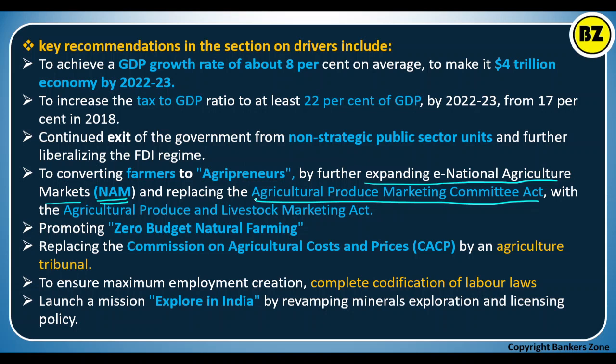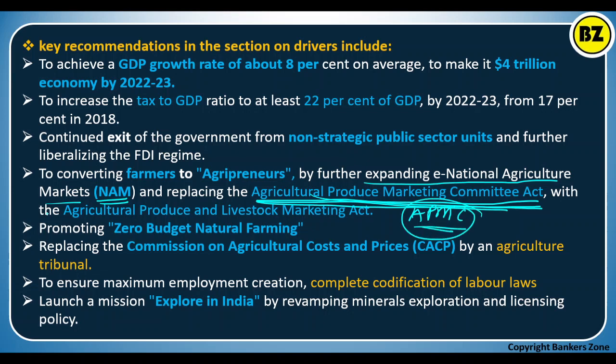They wanted to replace the APMC act with the 3 farm laws on the recommendation of NITI Aayog, but due to the huge protest that plan has been dropped for the time being. Okay, according to the NITI Aayog recommendation, they want to replace the Agriculture Produce Marketing Committee Act.